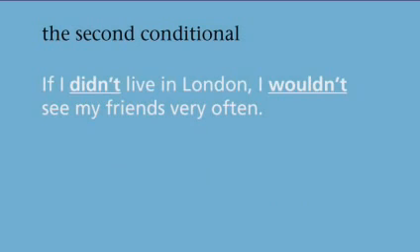Here's an example with negative forms. If I didn't live in London, I wouldn't see my friends very often. Again, the conditional clause has if and the past. The result clause has would or wouldn't before the verb.